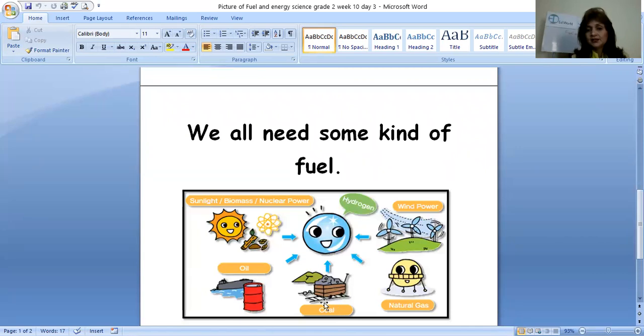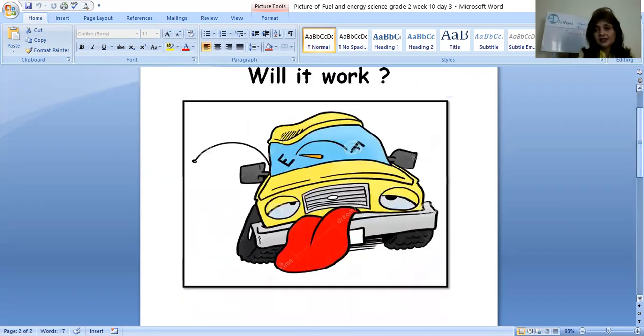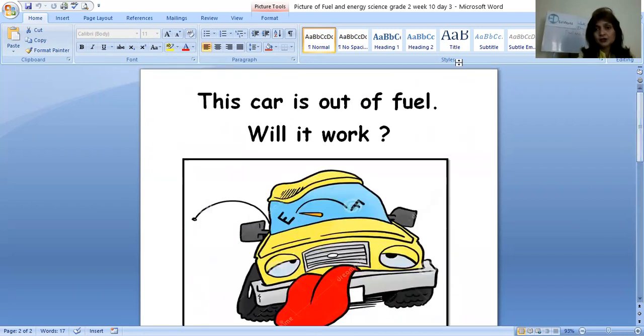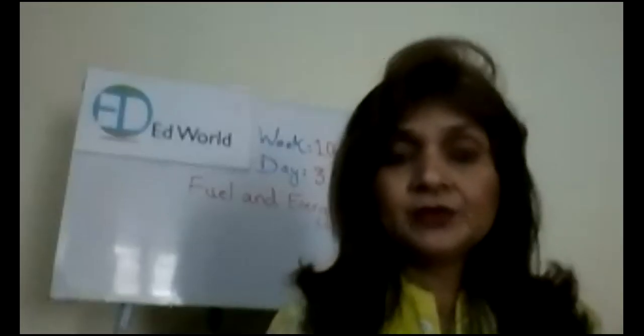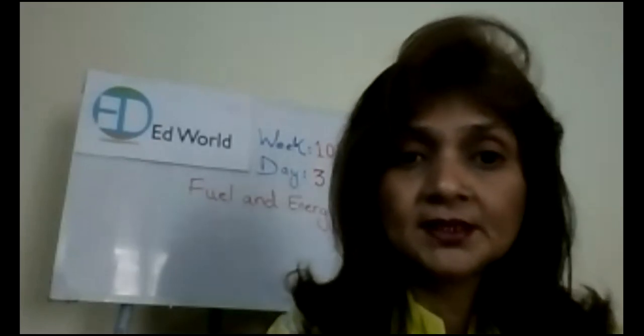Now, coal gives power, fuel, to the steam engine. It is the food of the steam engine. Now, oil is the food of boats. Boats need oil, right? It makes them work. They also need some kind of fuel. So we all need some kind of fuel to work, right? Like you can see these.